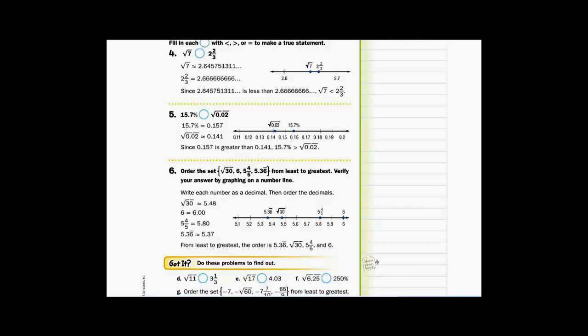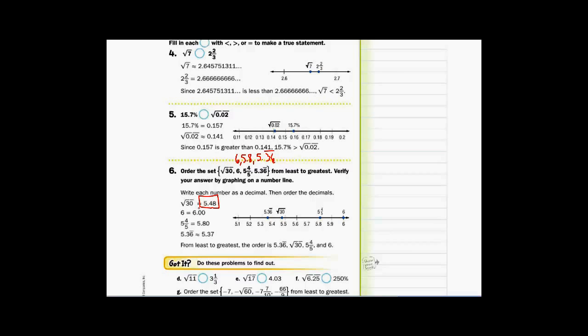Put them in order. So in order to put them in order, I would change them all to decimals. So this is already a decimal. It's easy to change 5 4/5 to a decimal by dividing. That would be 5.8. 6, already there, no need to make it a decimal. We've got 5.36 repeating. And the square root of 30. If you work out the square root of 30, you got 5.18.